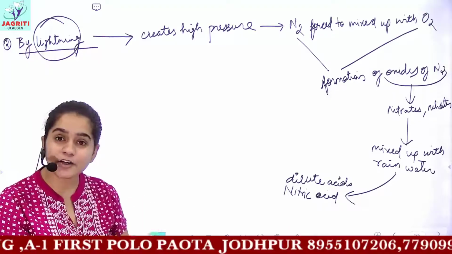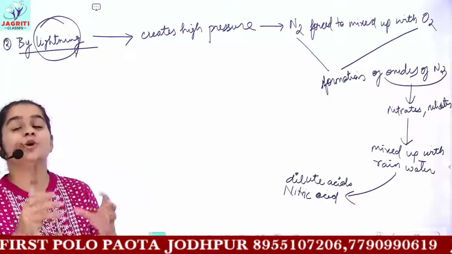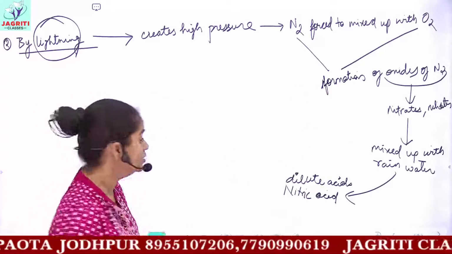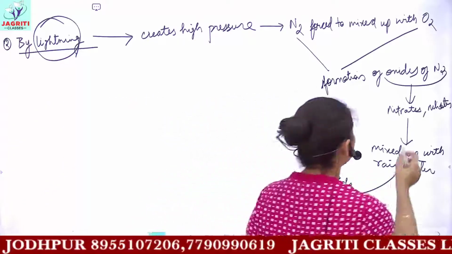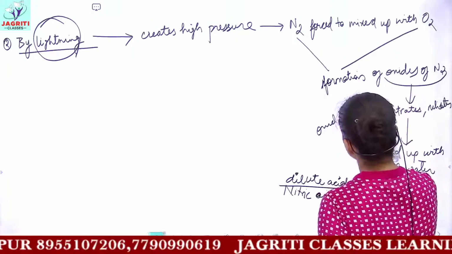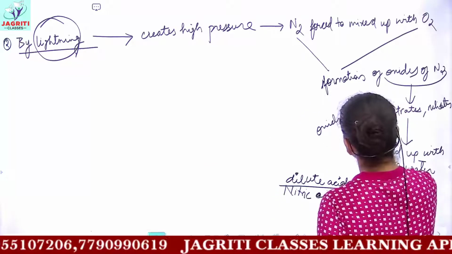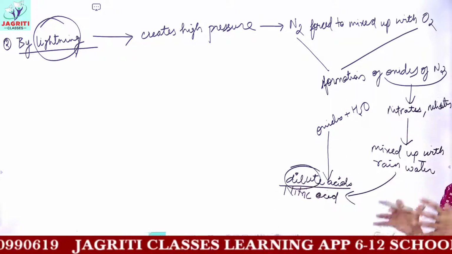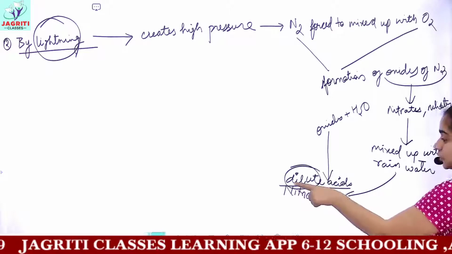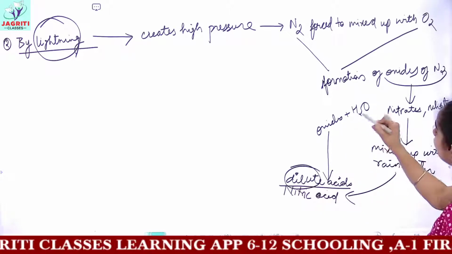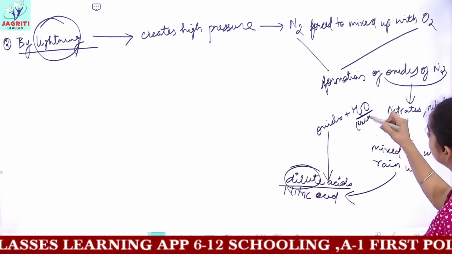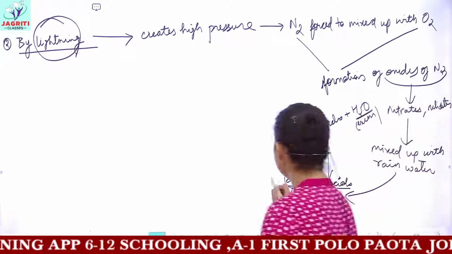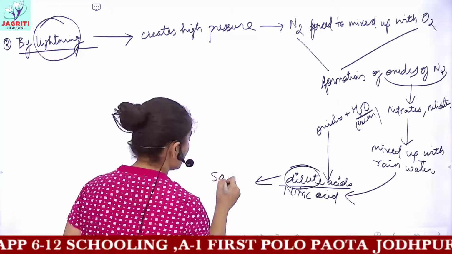Now oxides of nitrogen come down with the rainwater. Because the quantity of rainwater is very high compared to the oxides, due to the reaction of oxides with the rainwater, acids are formed. And these acids are very dilute, so they do not cause any harm. Dilute acids are formed, for example nitric acid, and when this rainwater comes into the soil,